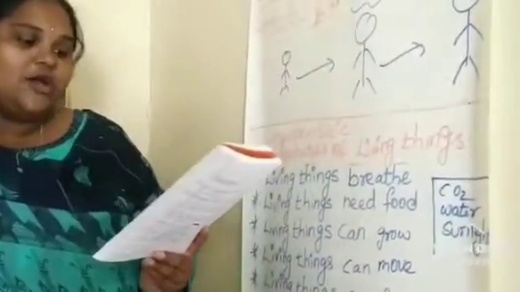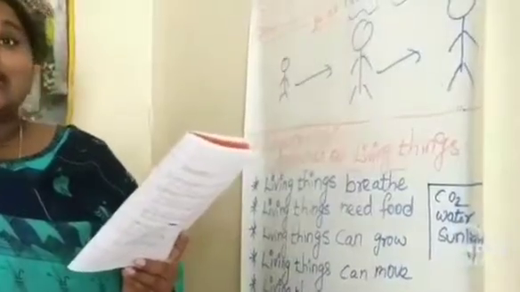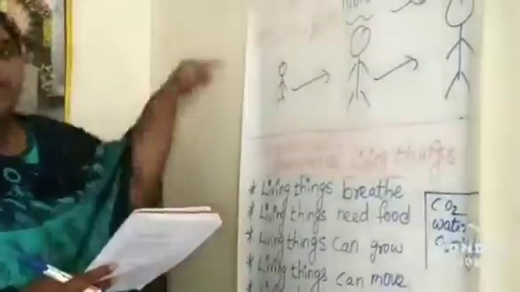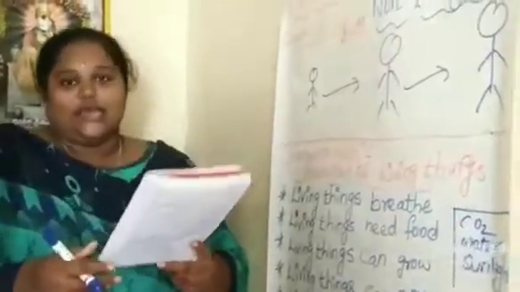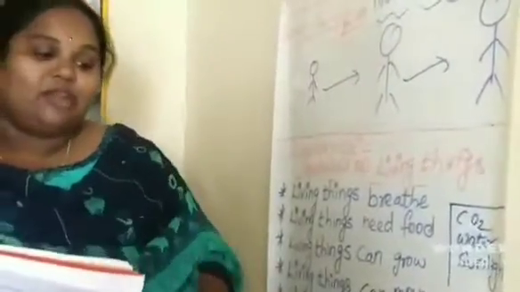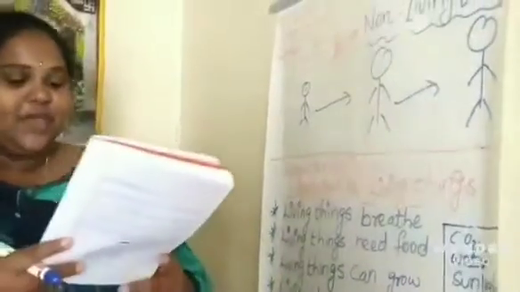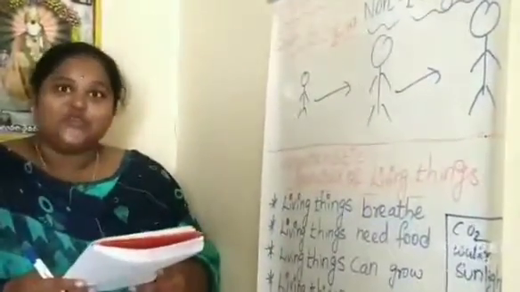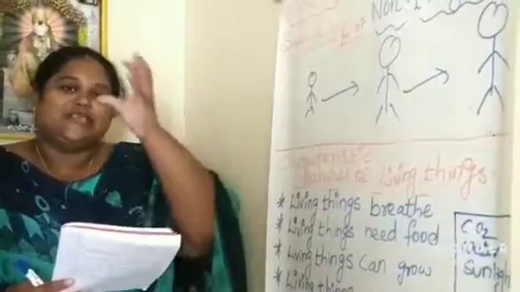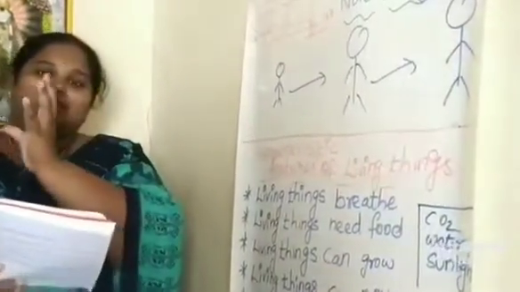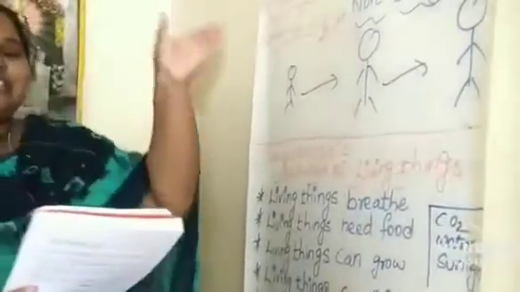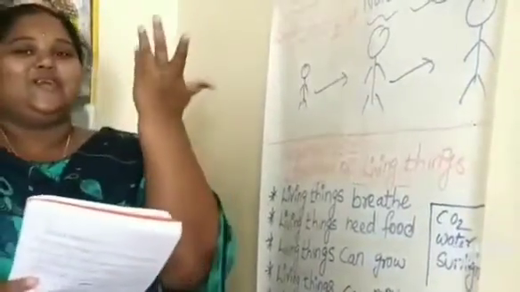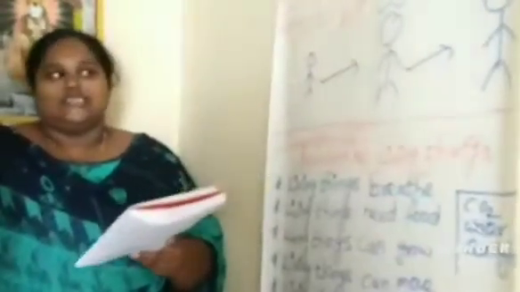All plants do not move, but some plants show movements. Climbers will grow along the wall, like the money plant. And creepers move along the ground. Creepers means like the pumpkin plant, they will grow along the ground. And the sunflower turns its face towards the sun. In the morning, the sunflower will see the sun on the east side. And after the sun goes to the west side, the sunflower also turns its head to the west side. And stems grow towards sunlight and roots go towards the soil.